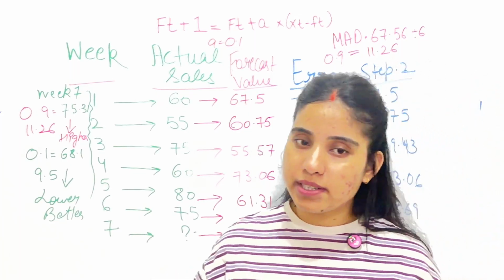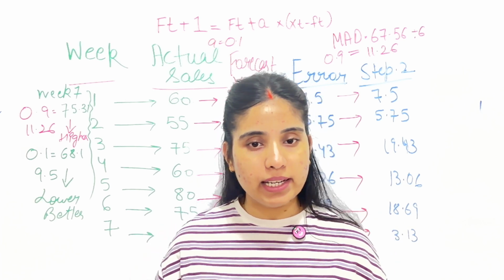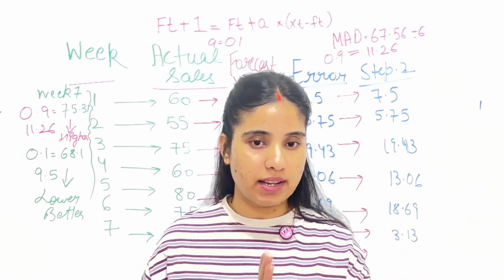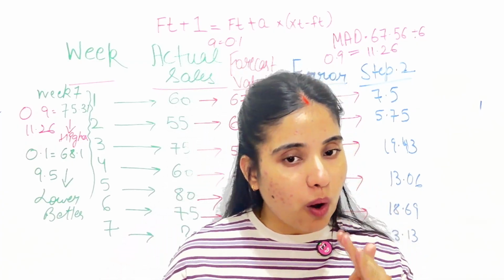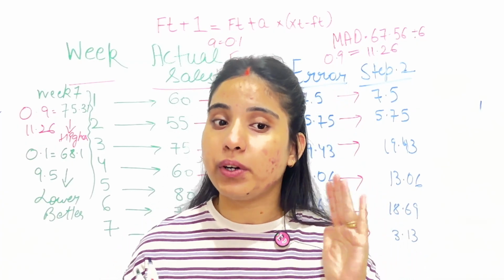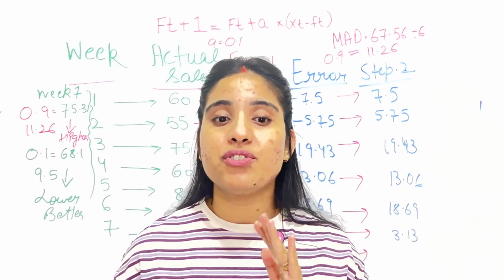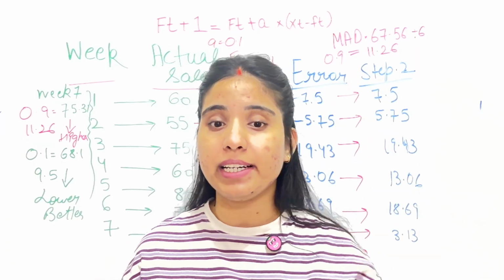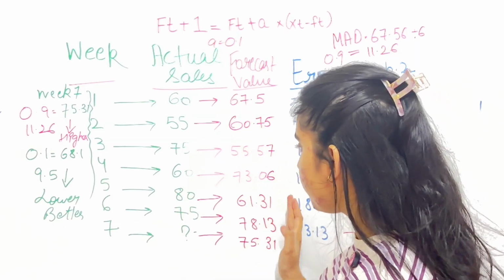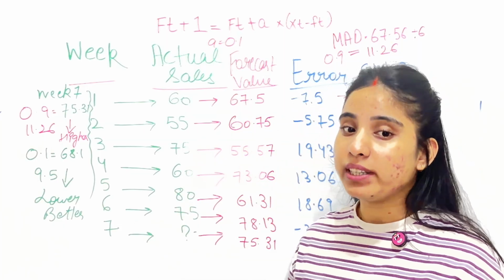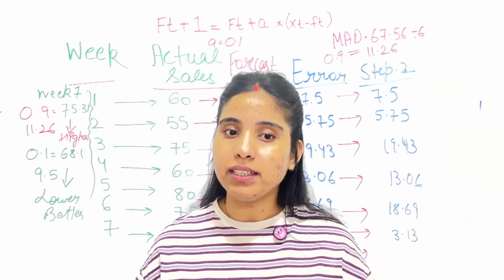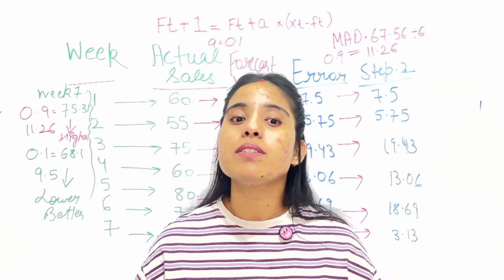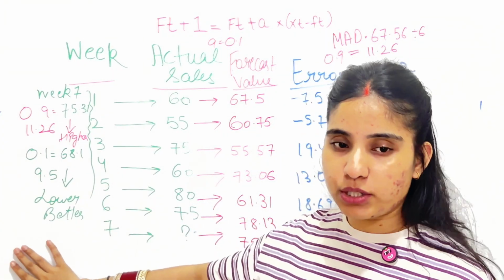So alpha 0.1 has a lower MAD value, 9.5 versus 11.26. That means alpha 0.1 made smaller errors overall. Alpha 0.9 was jumping too much, reacting to every single spike. For this data, which is relatively stable, slow and steady always wins. So alpha 0.1 is our first choice.